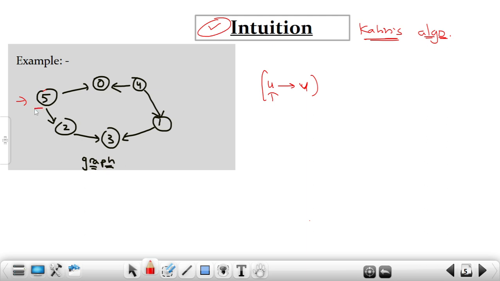I want you to notice this particular node here. For this node we have an outgoing edge from 5 to 0, and one more outgoing edge from 5 to 2. We don't have any incoming edge. So can I write this 5 at the first place? Yes, because before this 5 I don't need to write any u, since there is no incoming edge to 5, so 5 cannot be v in any case. Do we have any other node like this? Yes, we have this 4. For this 4 again there is no incoming edge, so I can write 4 at the second place. We can even write 4 and 5 in the other order. This is also a possible ordering.